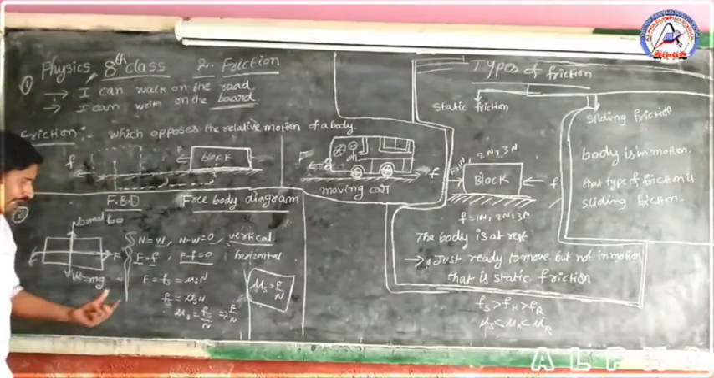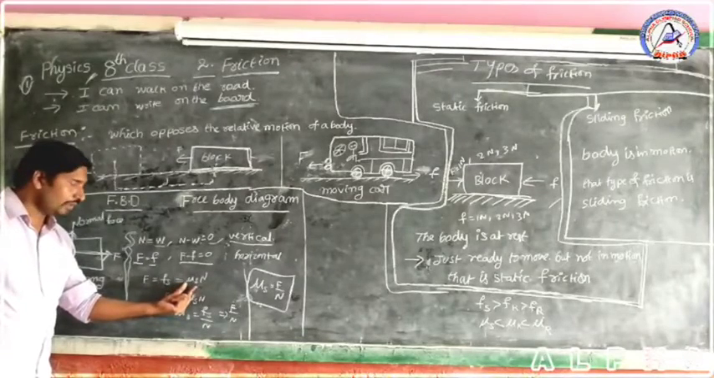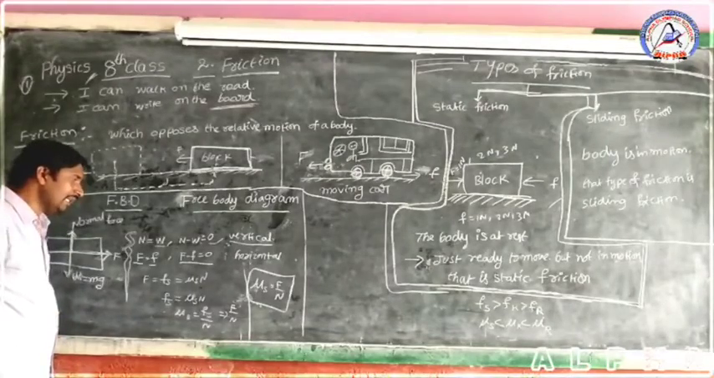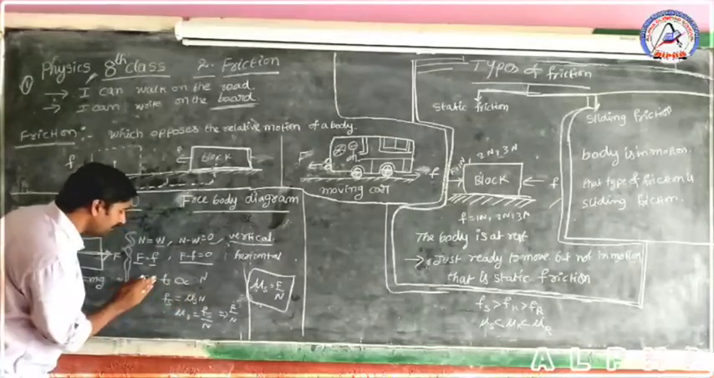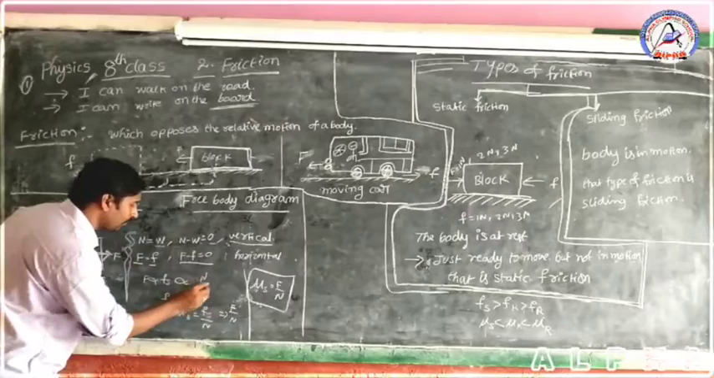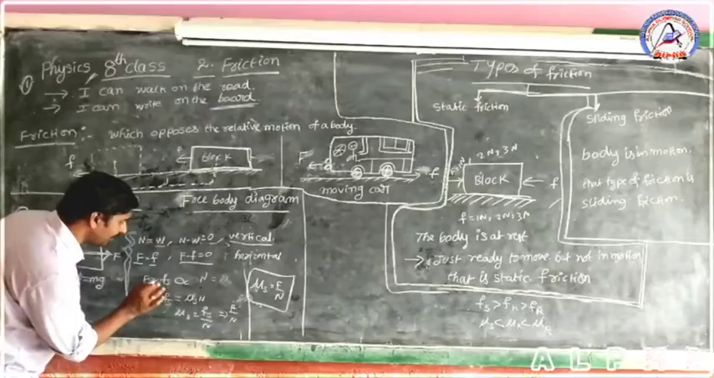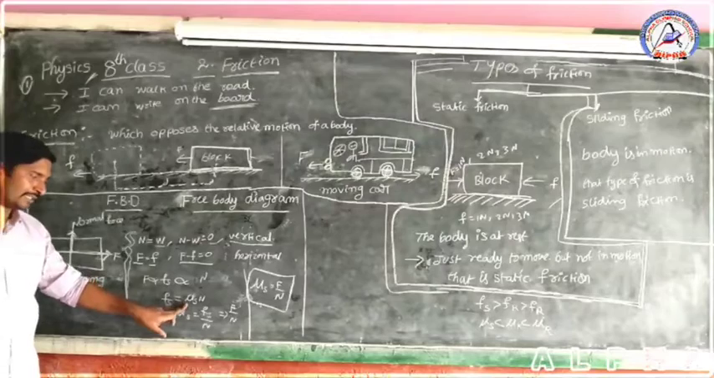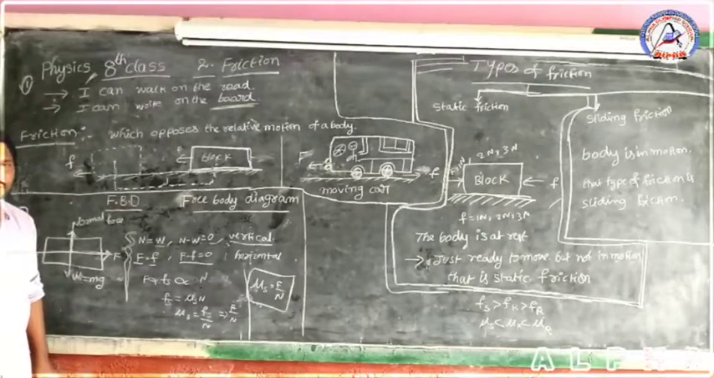So, children, the applied force is equal to the frictional force, that is equal to mu suffix s into N. That means generally F is directly proportional to the normal force, so F equals mu suffix s into N. What is mu suffix s? The coefficient of static friction. Why static friction?